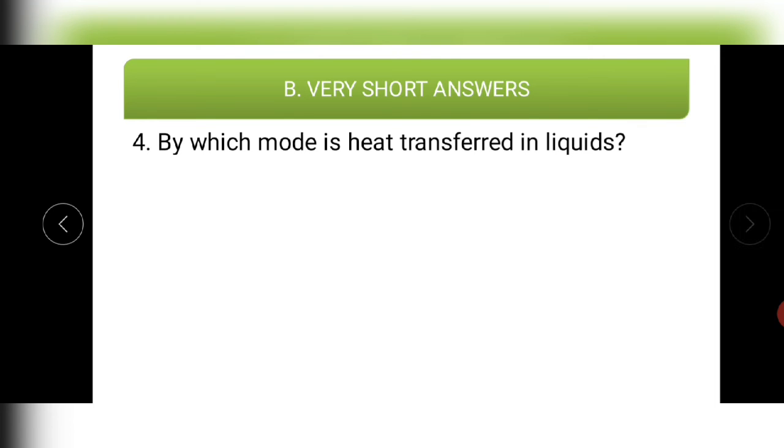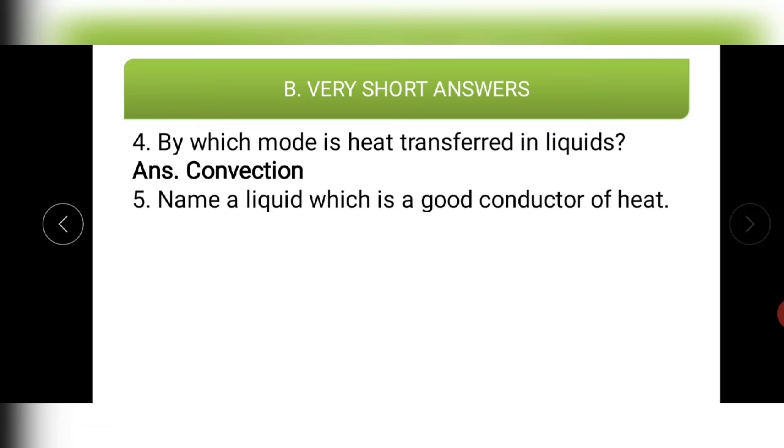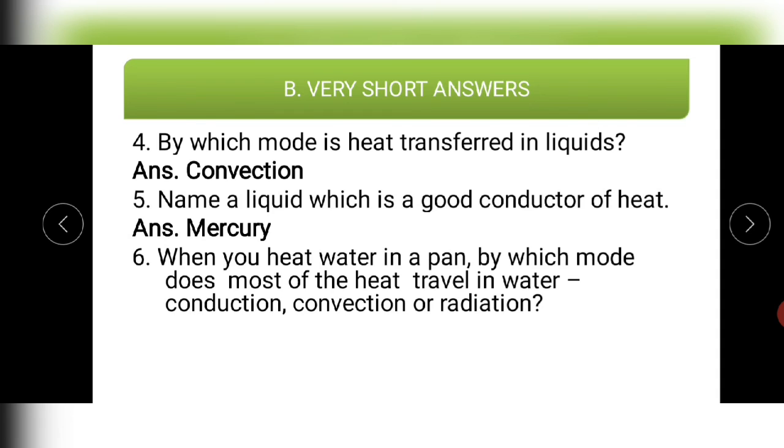By which mode is heat transferred in liquids? In liquids, how is heat transferred? Obviously by convection currents. So the correct answer is convection. Name a liquid which is a good conductor of heat. The answer is mercury. Though it is a liquid, it is a metal type of material. So since it is a metal, even in spite of being a liquid, it is a good conductor of heat.